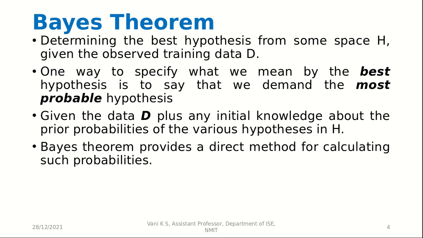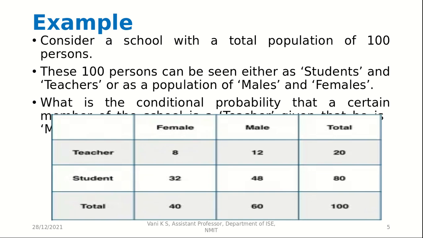Then, for example, there are 100 people in a school and they are classified as male, female, teacher, student, and so on. So, what is the conditional probability that a certain member of the school is a teacher given that he is a male? What is the probability that if we know that a person is male, then he is a teacher? What is the probability of that?